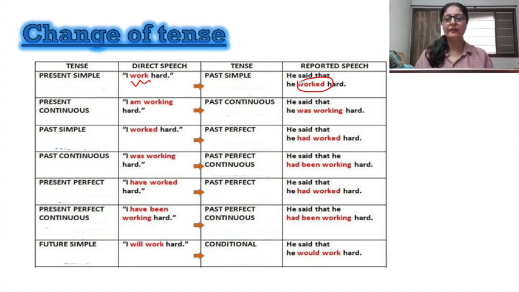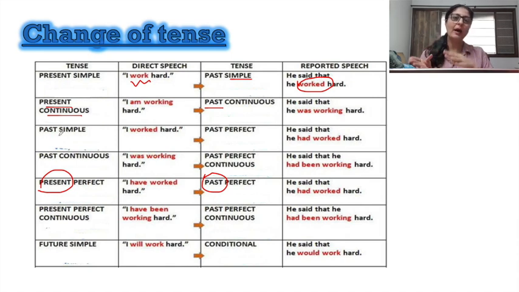For example, if it is simple present, it changes to simple past. If it is present continuous, it changes to past continuous. It means the present changes to past. If it is present perfect, it changes to past perfect, right? Now coming to tenses which are already past.